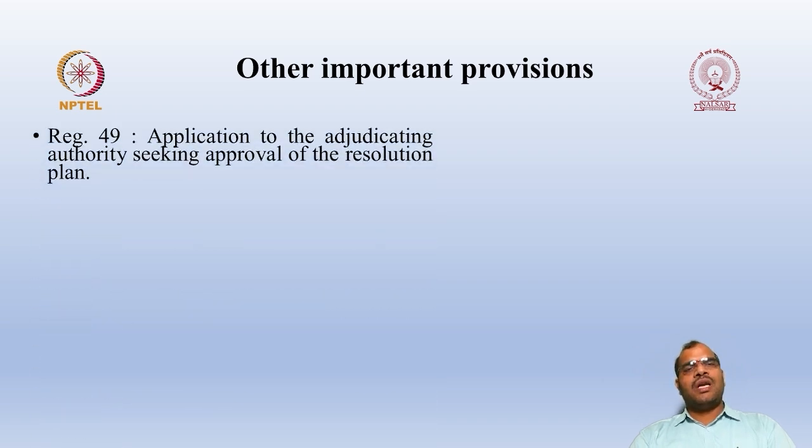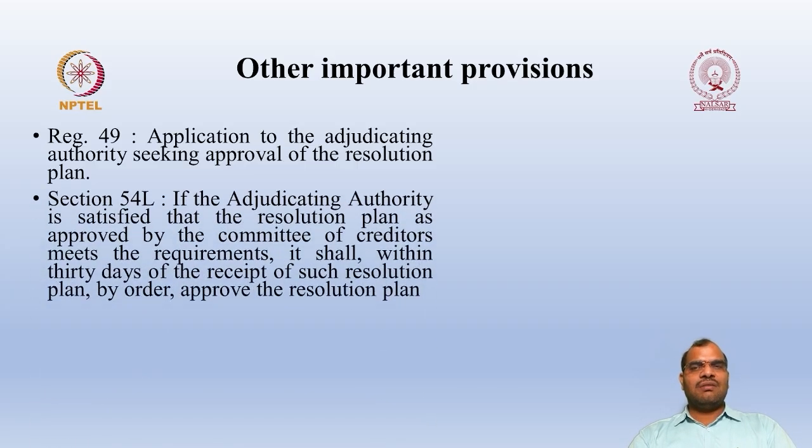Then Regulation 49, if you observe, provides for application to the adjudicating authority seeking approval of the resolution plan. So once the COC approves the resolution plan, then you are going to make an application to the adjudicating authority, that is NCLT. Then NCLT is going to either approve the resolution plan or else they may reject it.